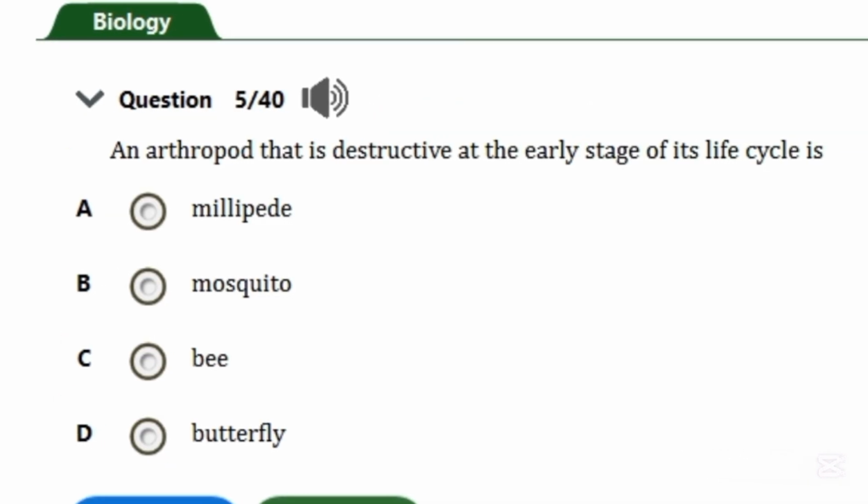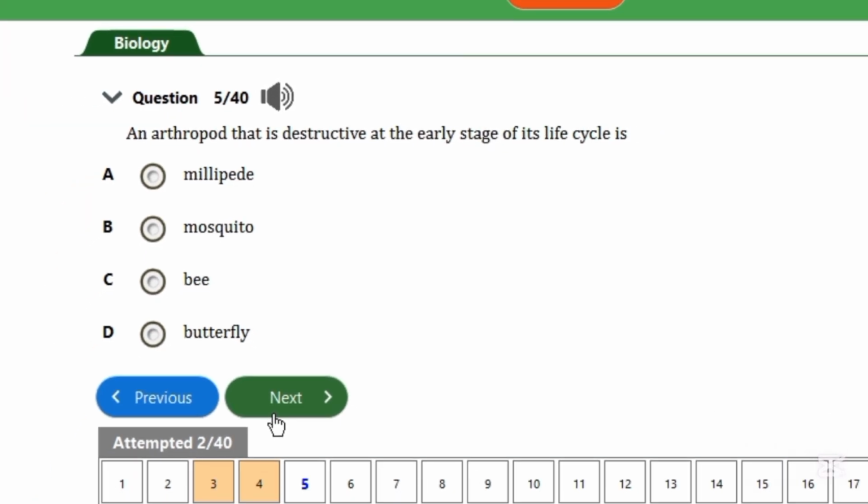Number 5, an arthropod that is destructive at an early stage of its life is what? Basically a butterfly is destructive at its early stage of life, because at that stage it is known as a caterpillar and it feeds on leaves.